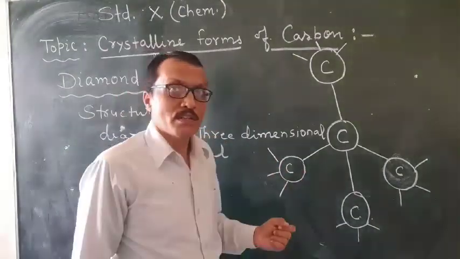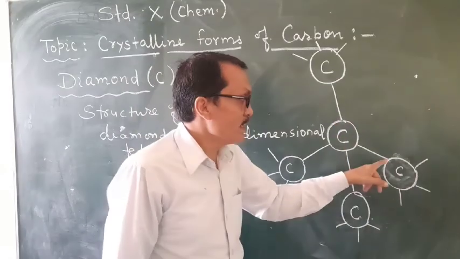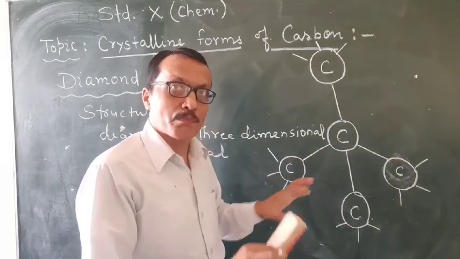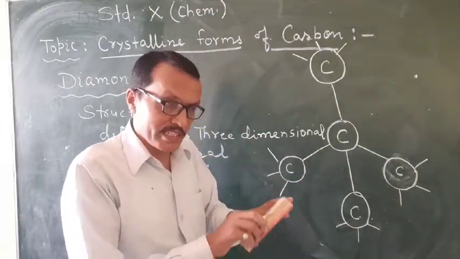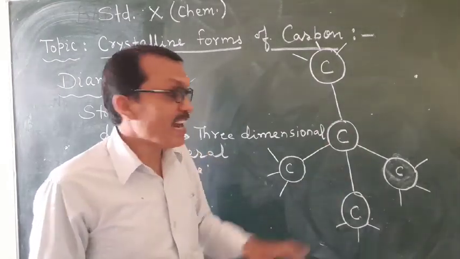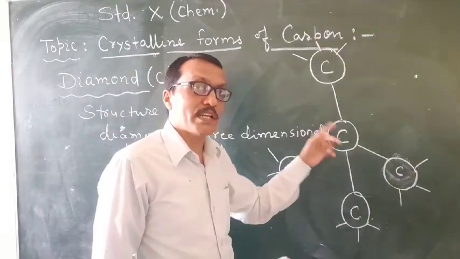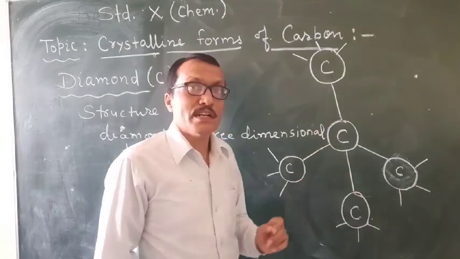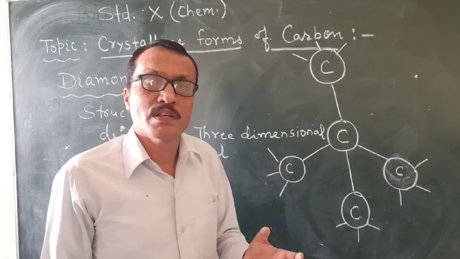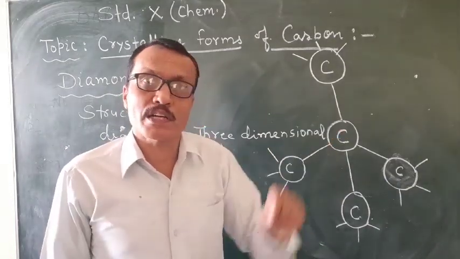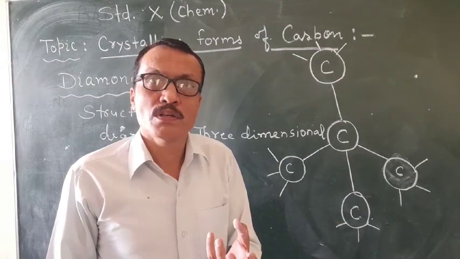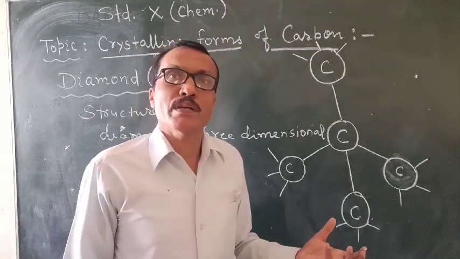So here all four valencies of carbon are fully satisfied, fully engaged in bonding with other carbons, and hence there is no free electron on any carbon in the structure of diamond.